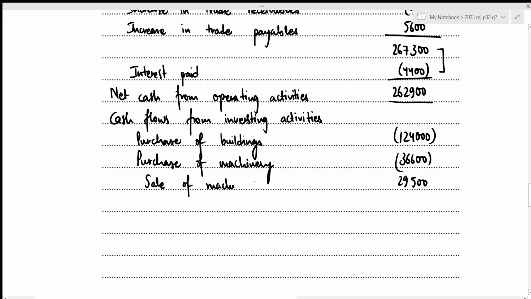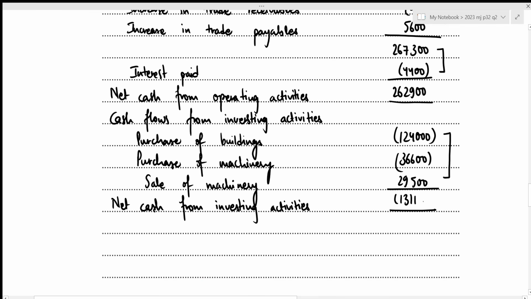Okay, that's all for our non-current assets, which means that now we can figure out the net cash from investing activities. Okay, let's figure out the total. That will be negative 124,000 minus 36,600 plus 29,500, which results in negative 131,100. Okay, now we can move towards the third section, which is our cash flows from financing activities.